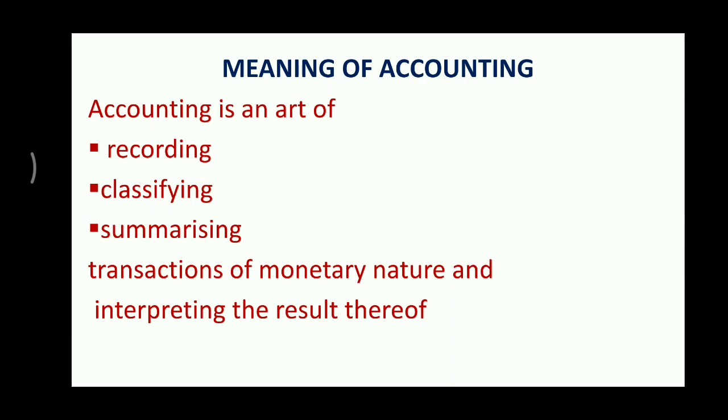And we used to record. After recording, classifying and summarizing, the results are interpreted. We analyze how much profit the business has earned, and whether the profit earned is sufficient or not. If the profit is less, what are the reasons that the business has earned less profit, and how it can be improved, that is known as interpreting. And again, the term is transactions of monetary nature. That means all the transactions which are monetary, which can be expressed in terms of money, only those transactions can be recorded in the books of accounts.